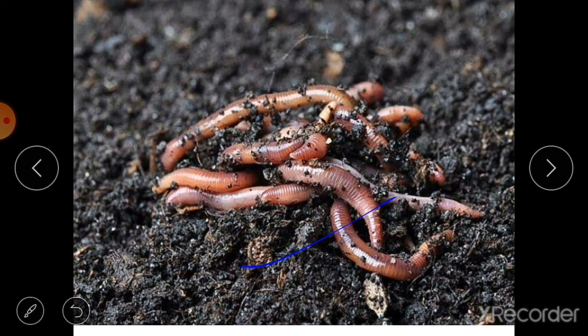One square meter of fertile soil contains more than 1 billion individuals of different species, such as bacteria, fungi, algae, earthworms, insects, etc. One gram of soil contains about 1 billion bacteria. So you can imagine how important soil is for us.